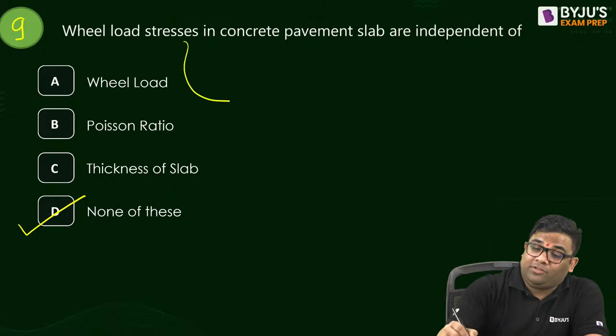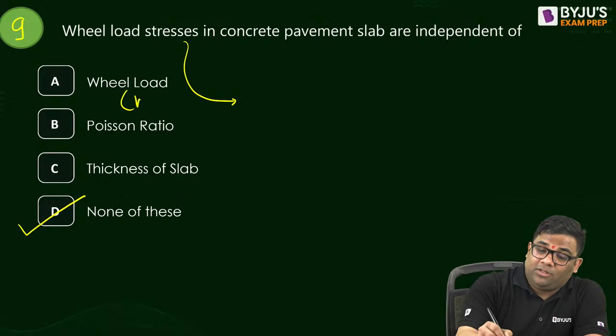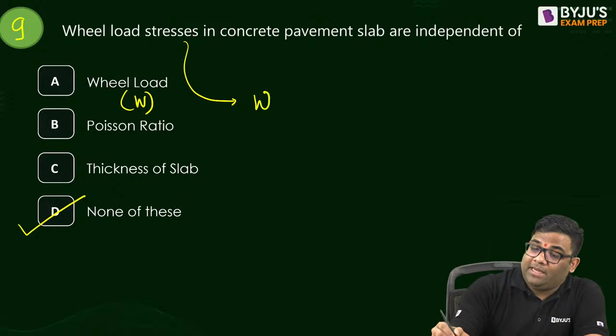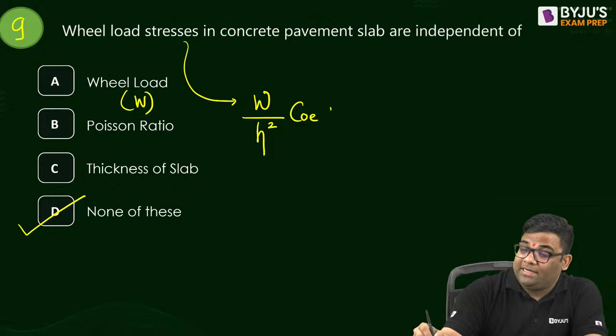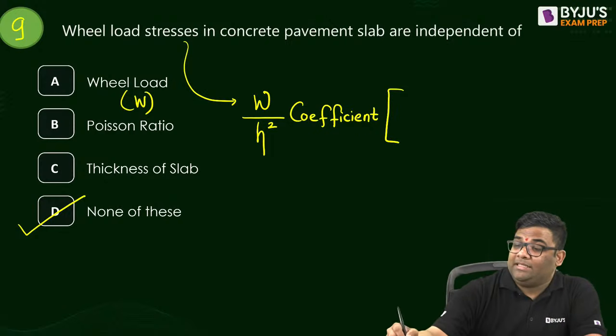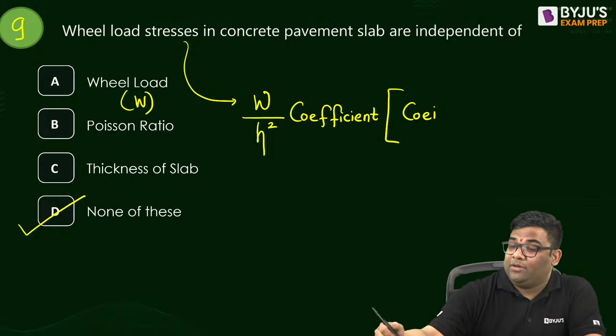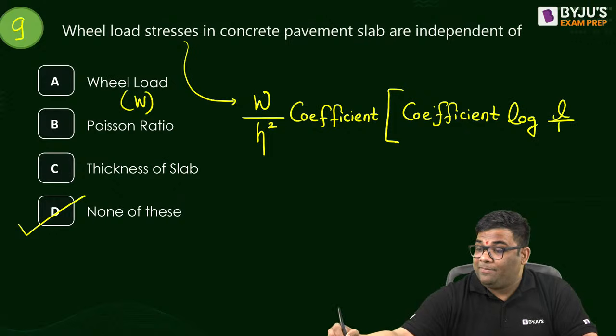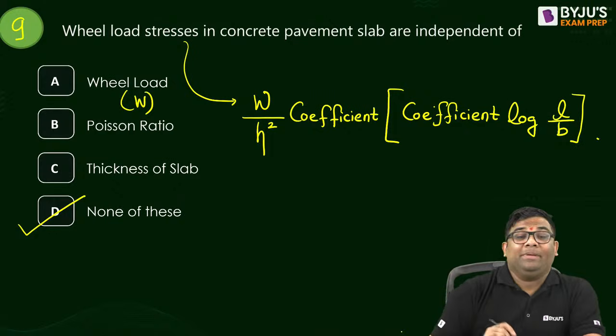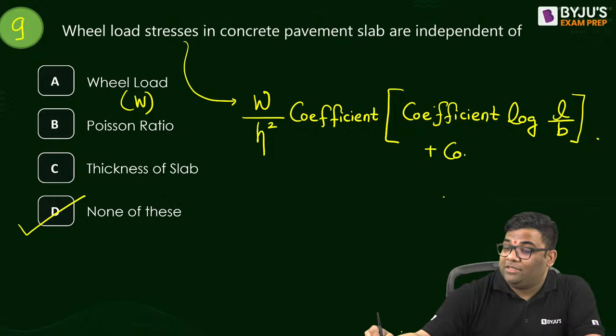You see, wheel load stresses depend on the wheel load. Actually, it is W by H square, into some coefficient, and then some coefficient, then your log L by B, plus some coefficient, right?